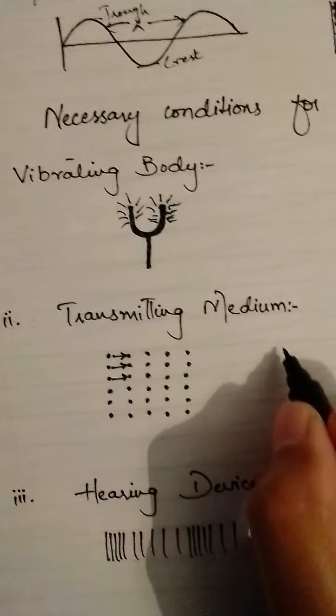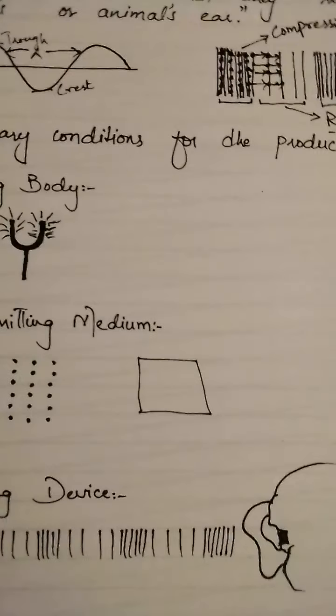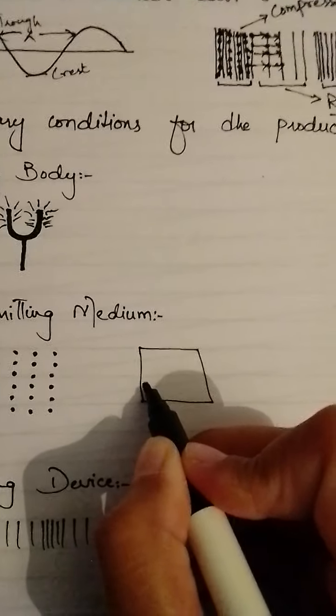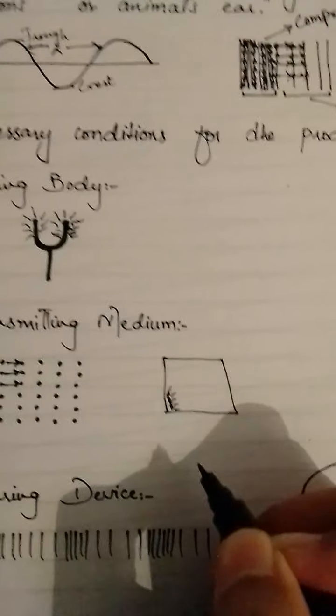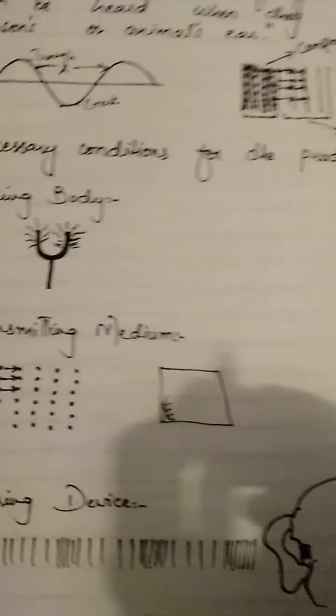But if we take a vacuum such that there are no air particles in it, and then we vibrate a body which produces sound, the vibration would definitely take place. But what happens? You won't be able to hear the sound.